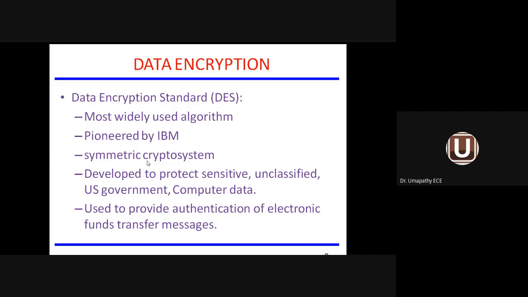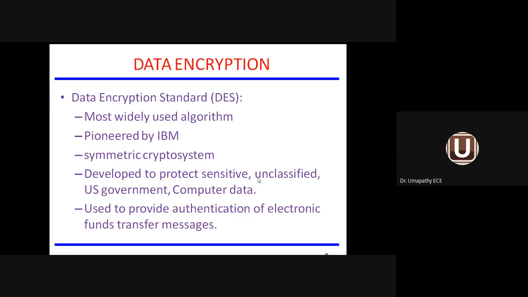Now let us have a glance at DES, the Data Encryption Standard. It is abbreviated as DES, the most widely used algorithm in the field of cryptography, invented by the IBM company. It is a symmetric crypto system, which means the DES algorithm employs only a common key for both the sender and the receiver. But why was it developed?